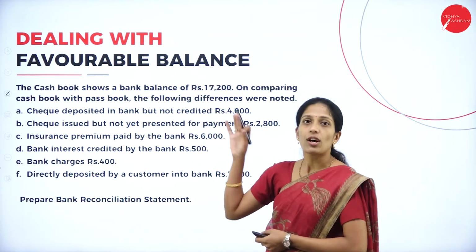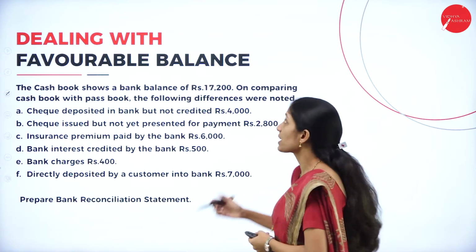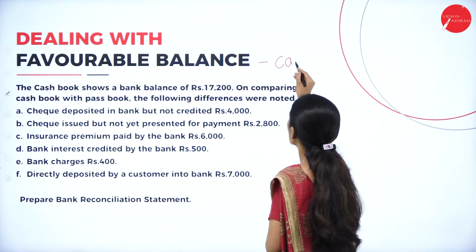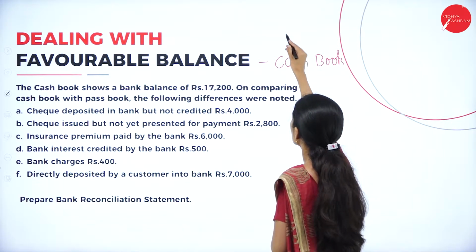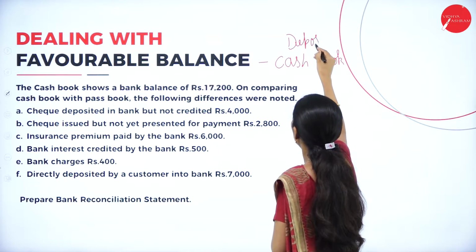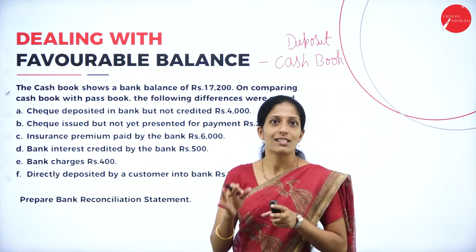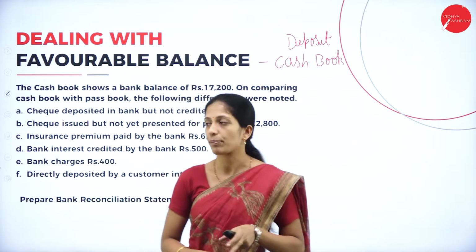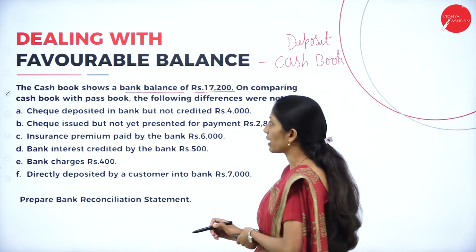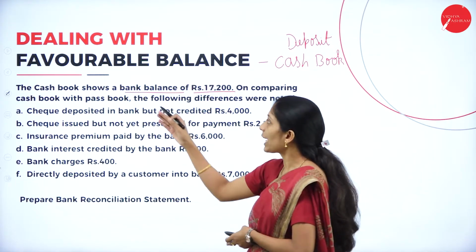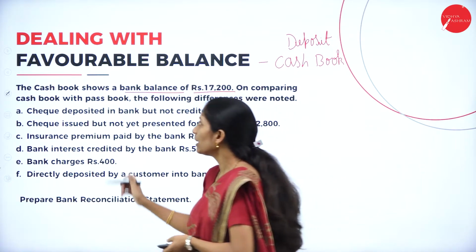Now we shall solve a problem dealing with favorable balance. Favorable balance as per cash book means what? It is deposit. Now go through the problem, a very easy problem; the only thing is that you have to understand the concept. The cash book shows a bank balance of rupees 17,200. They have given that the cash book shows a bank balance, in the sense bank balance as per cash book.